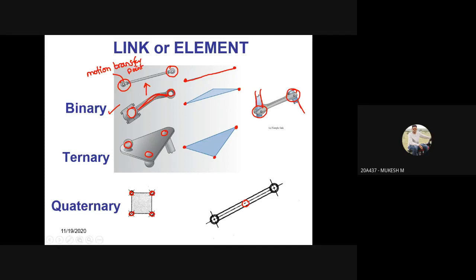Ternary. Yes, even though it looks like a binary link geometrically, the motion transfer points are how many? Three motion transfer points we are having. So it is a ternary link only. So just because it is a straight line, don't imagine that it is a binary link. Okay, similarly, even though you look at this diagram and this diagram, both look to be the same, the motion transfer points are the basis on which we distinguish what is a binary link and what is a ternary link. Clear? Yes, sir.